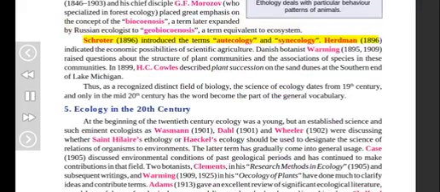Schroeder, 1896, introduced the terms autoecology and synecology. Herdman, 1896, indicated the economic possibilities of scientific agriculture. Danish botanist Warming, 1895–1909, raised questions about the structure of plant communities and the associations of species in these communities. In 1899, H. C. Cowles described plant succession on the sand dunes at the southern end of Lake Michigan. Thus, as a recognized distinct field of biology, the science of ecology dates from the 19th century, and only in the mid-20th century has the word become part of the general vocabulary.